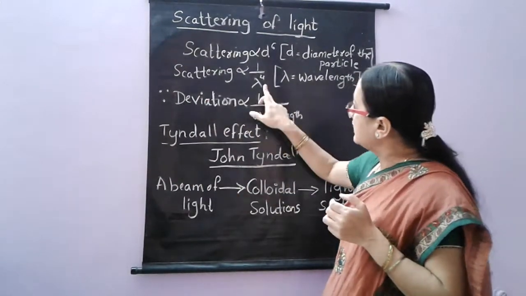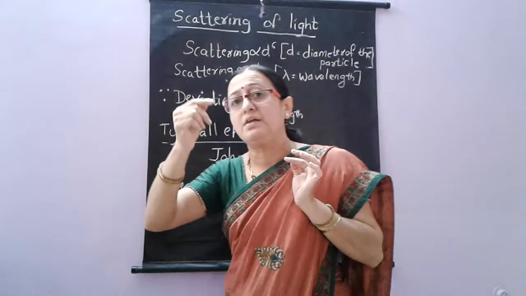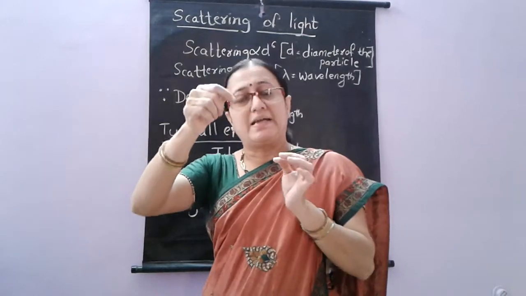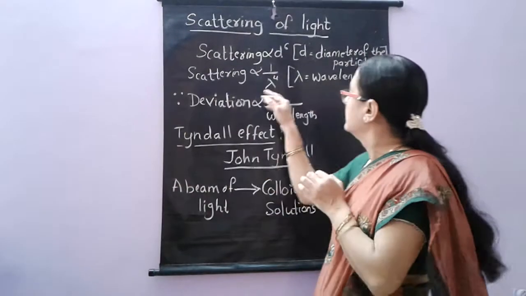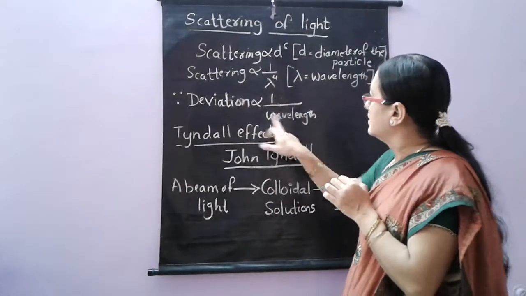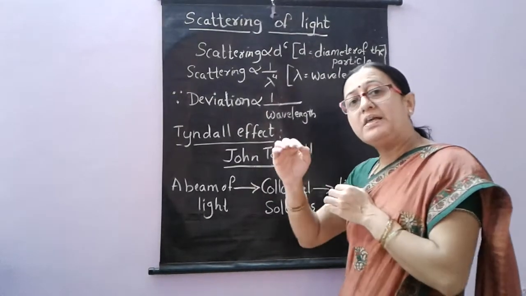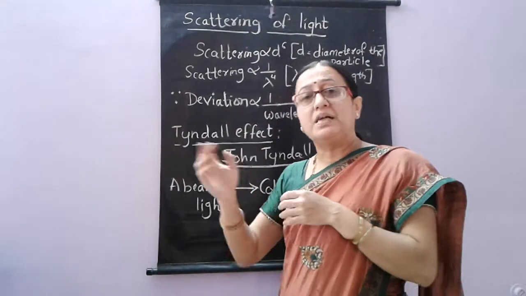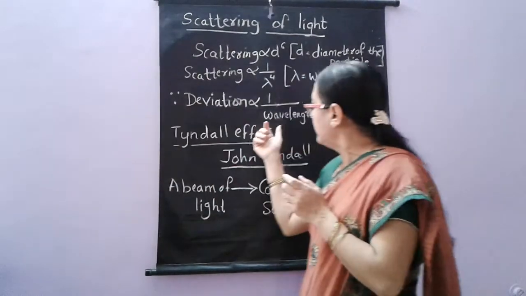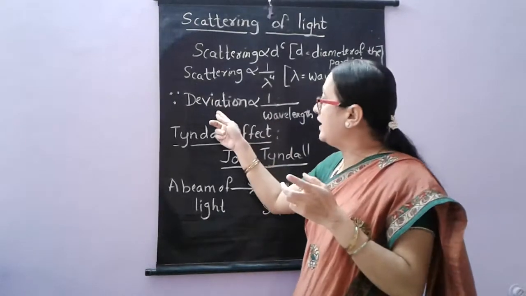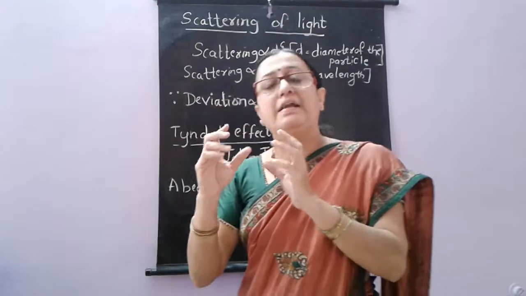And the scattering is inversely proportional to the wavelength of the color. So that is what I said: blue color always scatters with the smaller particles because its wavelength is lesser. So deviation is inversely proportional to the wavelength. If the wavelength is less, then the deviation will be more because they are inversely proportional. If the wavelength is more for red color, then the deviation will be lesser. This is known as the scattering of light.